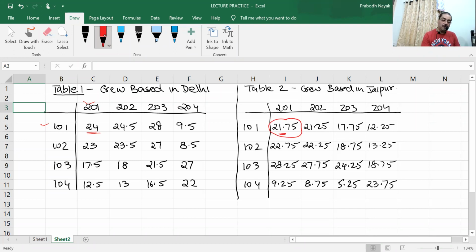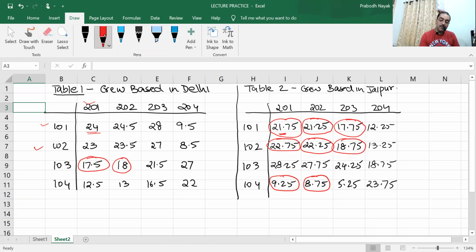Second one, 23 and 22.75, I will take this figure. 17.5 and 28.25, I will take this figure. 12.5 and 9.25, I will take 9.25. Second column, I will take 21.25. Then 22.25. Then 18. And then 8.75. Then 17.75, 18.75, 21.5, and 5.25.